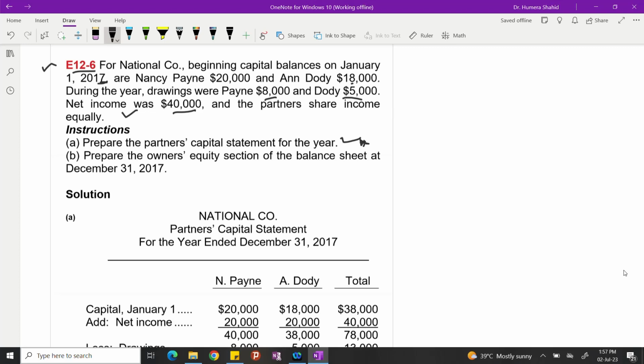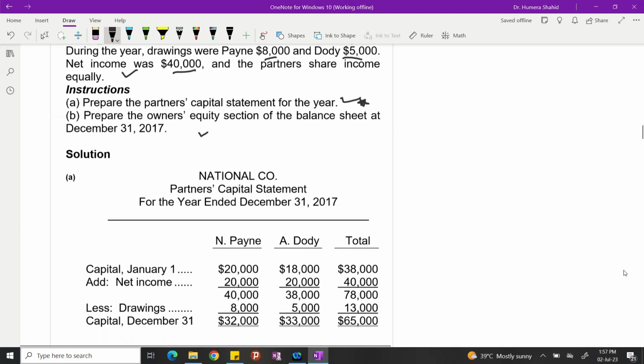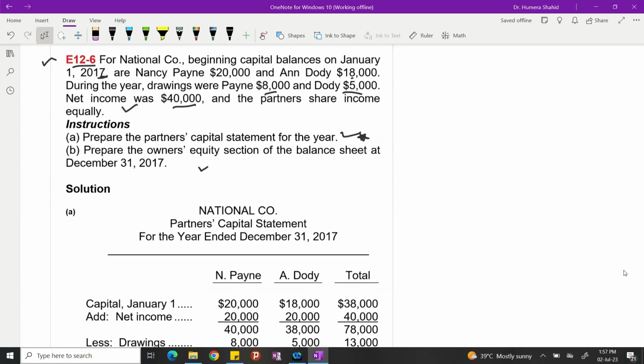So capital statement we will be preparing first, and then the owners' equity section we have to prepare. Okay. So partners' capital statement shows us what things have increased the partners' capital and what things have decreased it. So increase comes from investments and net income. These things increase your partner's capital. What things decrease the partner's capital? Net losses, or you can say deficiency, and drawings.